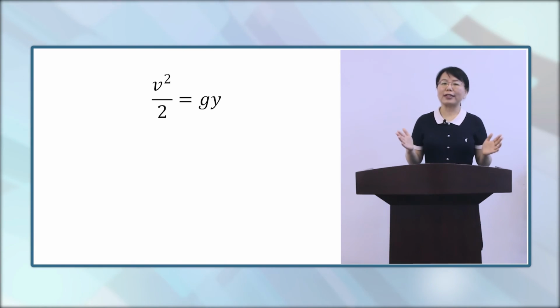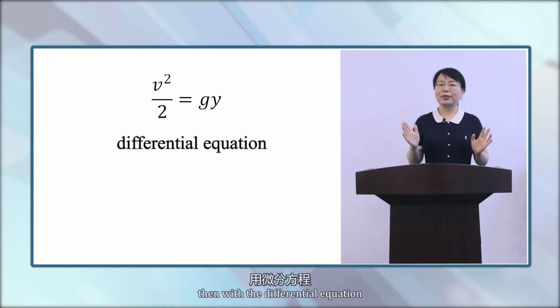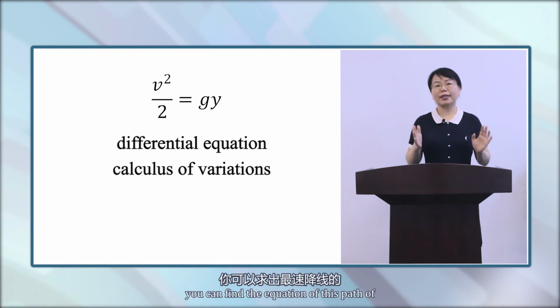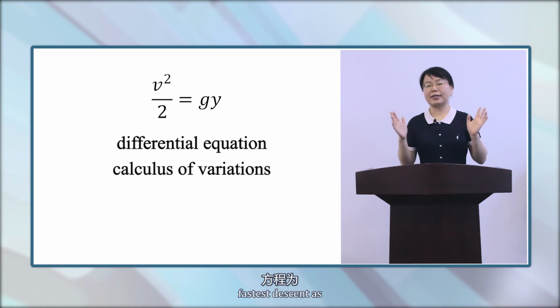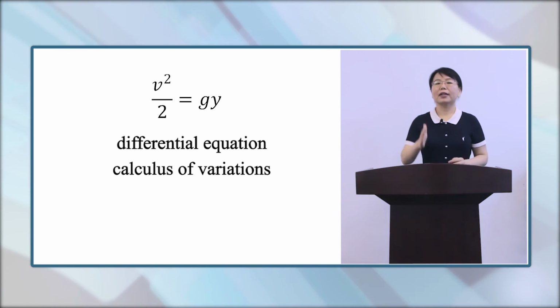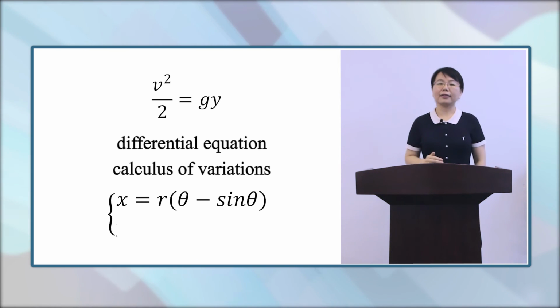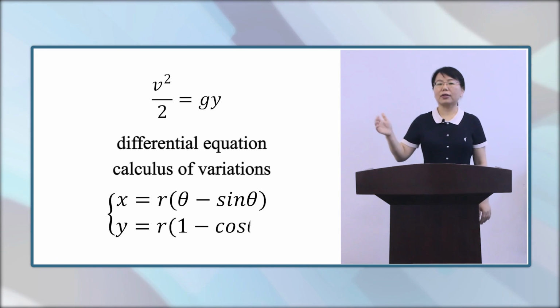After finding v squared over 2 equals gy, then with the differential equation and the calculus of variations, you can find the equation of this path of fastest descent as x equals r times (θ minus sin θ), y equals r times (1 minus cos θ).